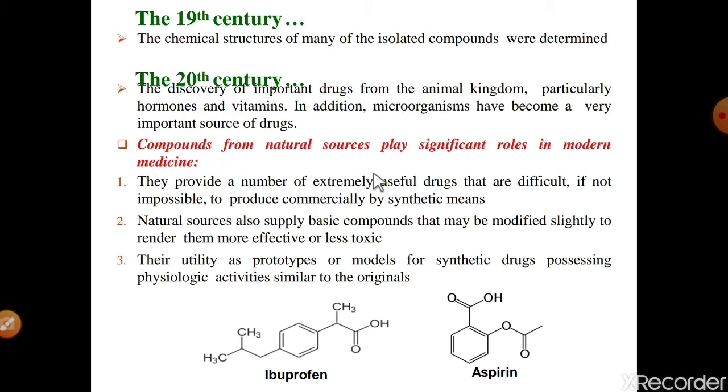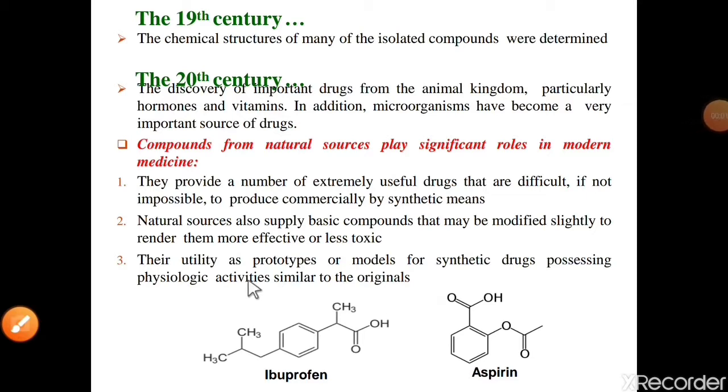See, compounds from natural sources play a significant role in modern medicinal chemistry. Number first, they provide a number of extremely useful drugs that are difficult, if not impossible, to produce commercially by synthetic methods, meaning a synthetic route. Number second, natural sources also supply basic compounds that may be modified slightly to render them more effective or less toxic. It means some products are isolated from natural sources and slightly modified, and then they become more effective or less toxic.